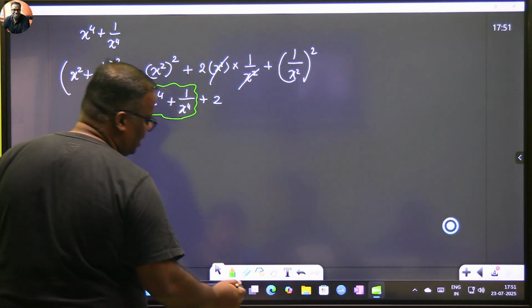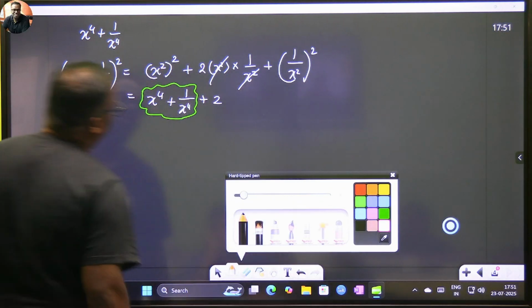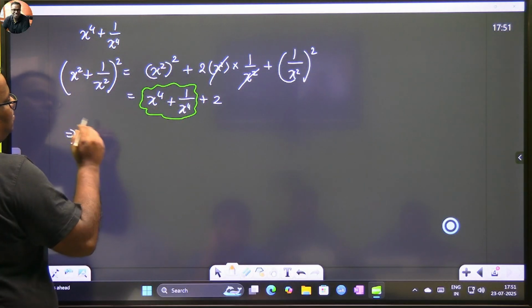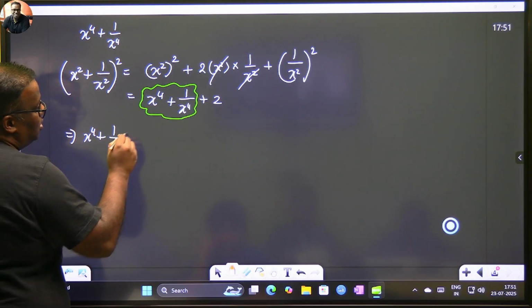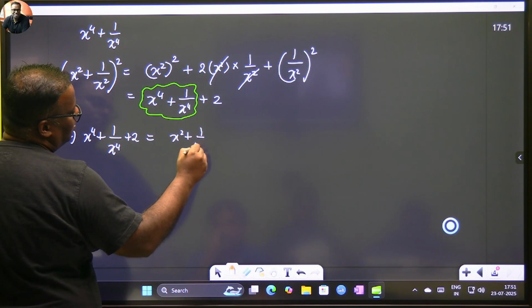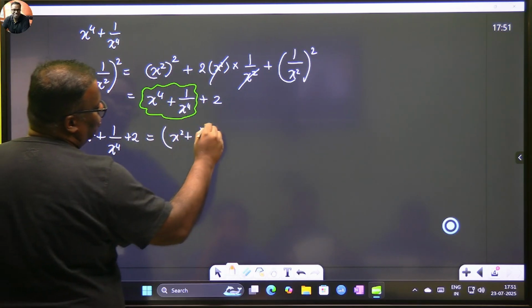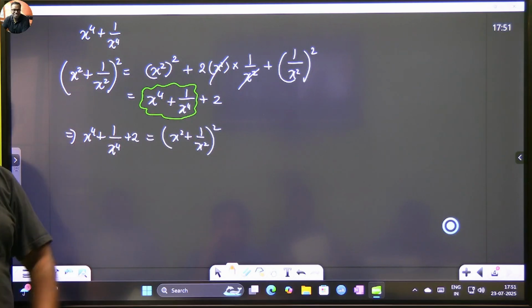So we will again play the same game. That is, transfer everything, transfer our terms. So how does it become? It becomes x to the power 4 plus 1 upon x to the power 4 plus 2 equals x square plus 1 by x square whole square. I did nothing. I just brought this thing to this side and this thing to this side. Agreed?